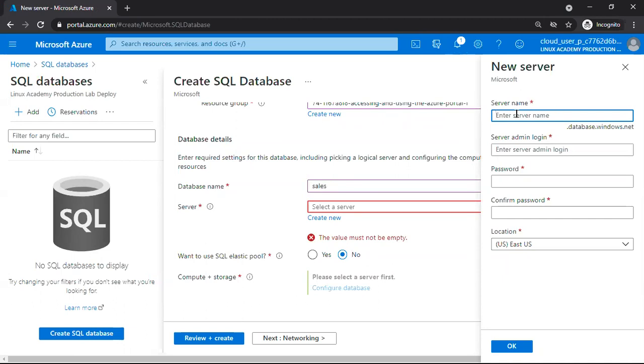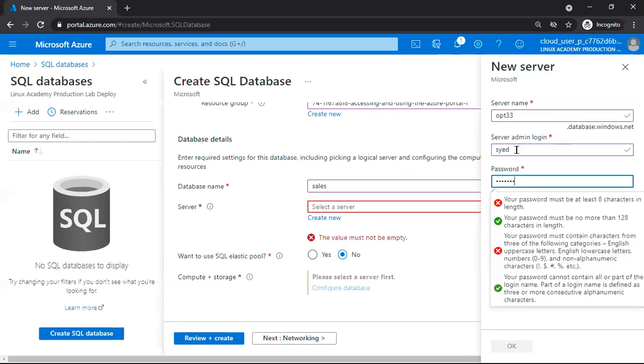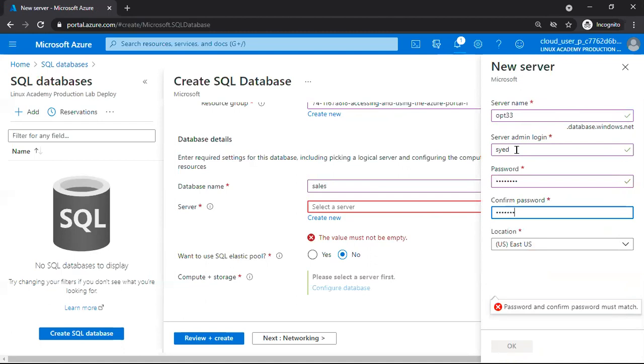Here, see, the endpoint I am creating is optimize 33; you can use any name here. Generally its format is like this: the endpoint name we are providing, dot database dot windows dot net. If you see a server with this format, we have to understand that it is a PaaS environment. Very simple. Same thing, to access this database, what credentials do you want to provide?